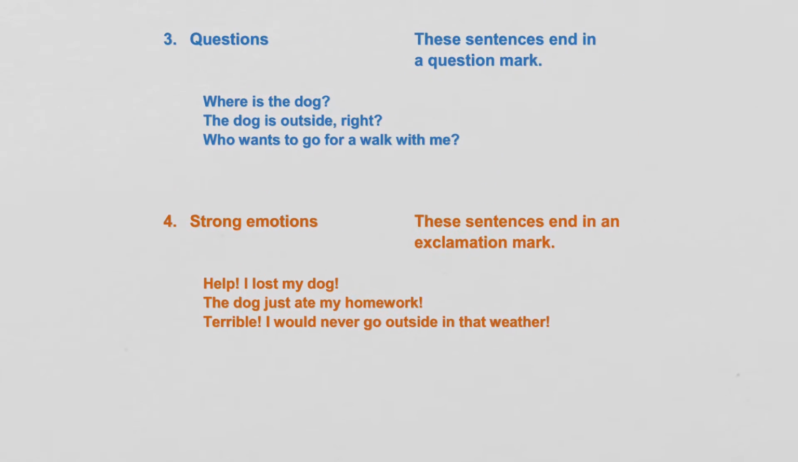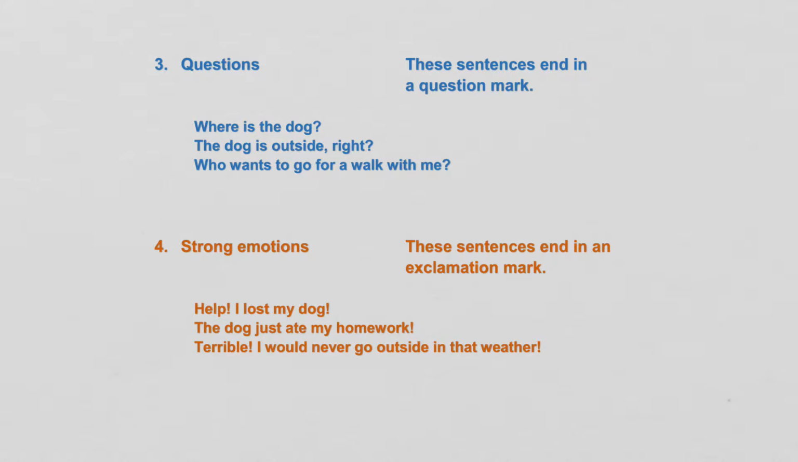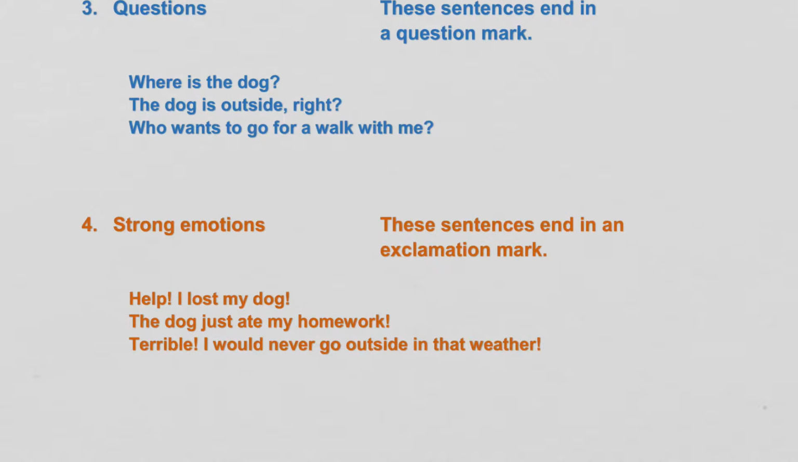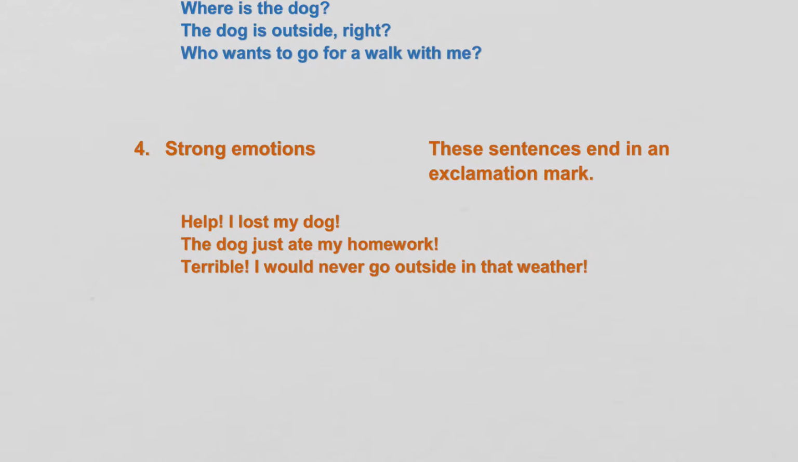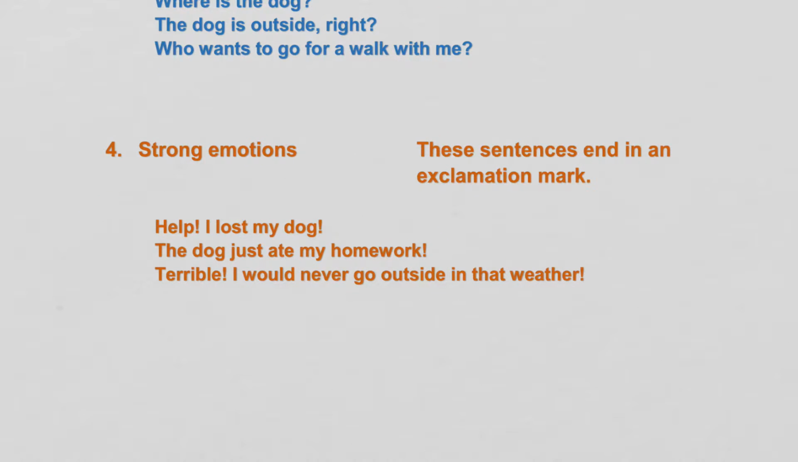Okay, so we just went through the other two sentence types, questions and expressing strong emotions, which could be interjections, but they could also be just statements that we're sharing, but those statements are expressing a strong emotion that we feel. Like just how terrible the weather is, for example.